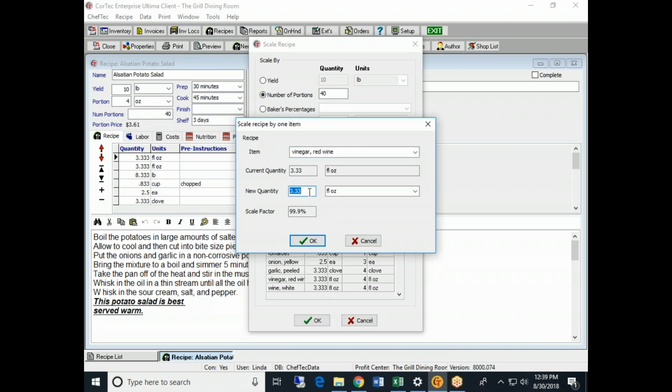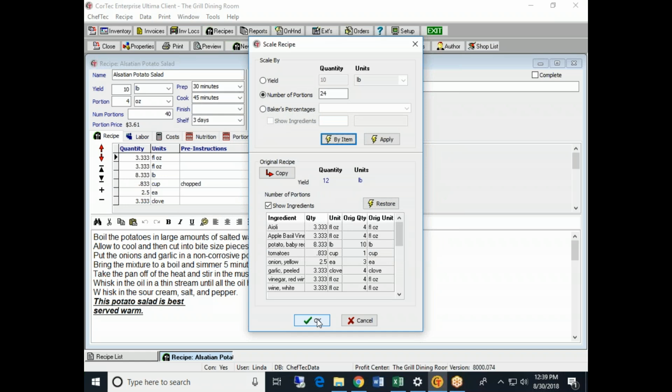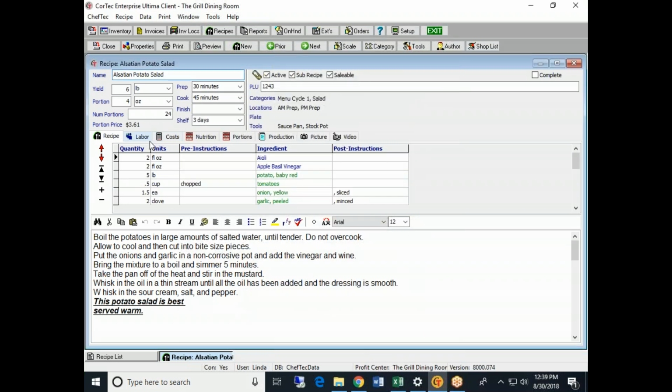Next, enter the new quantity for the selected ingredient. Then click OK. Click OK again within the Scale Recipe function, and now the ingredients will reflect the quantities in relation to the scaled ingredient.